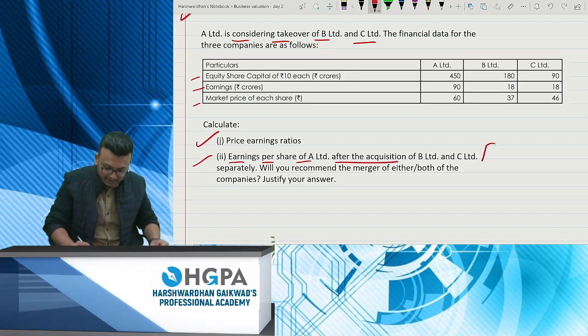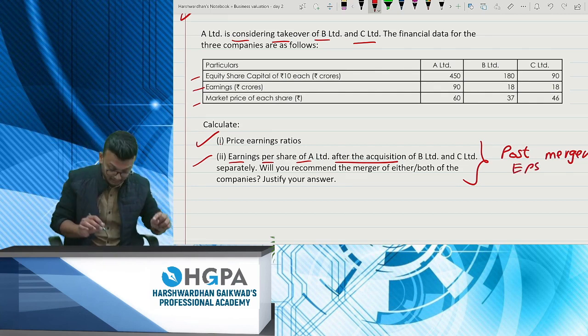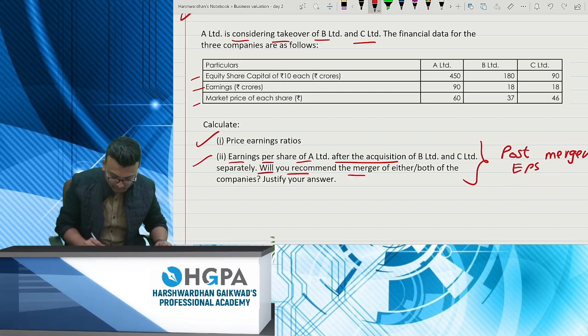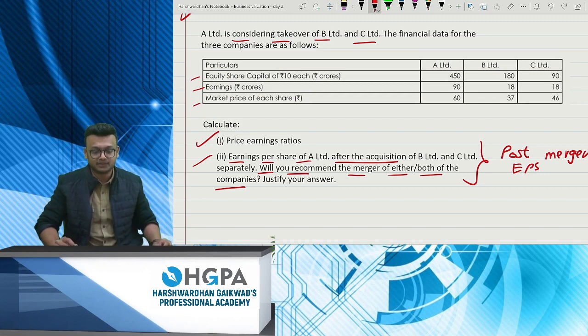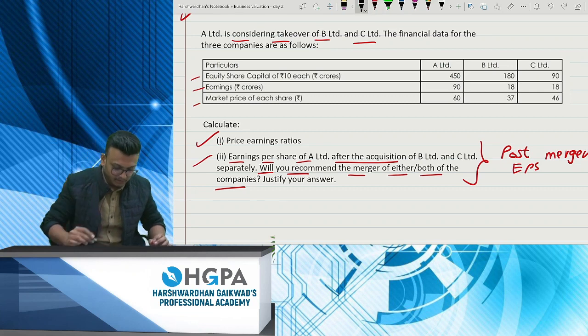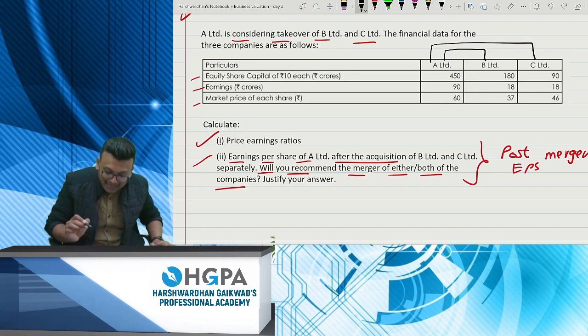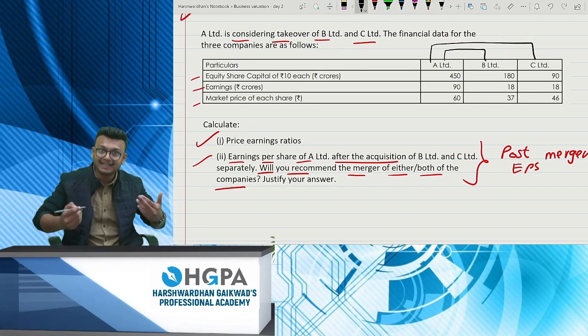So can I just write here one thing? This is nothing but your post-merger EPS. They are telling you to compute post-merger EPS. Now this is important. Will you recommend the merger of either or both of the companies? So that's your opinion. Justify your answer. Now see, what we'll do is simple. First we'll take one company. First we'll do it for A Limited and B Limited, and then we'll do it for A Limited and C Limited. This will become very easy for us to solve.